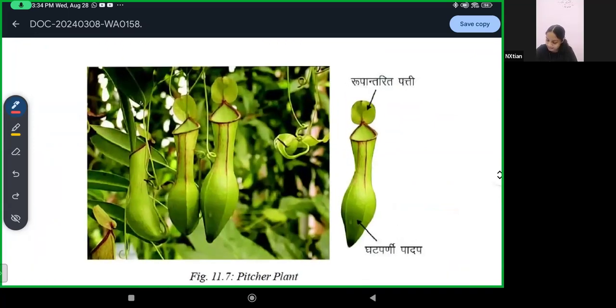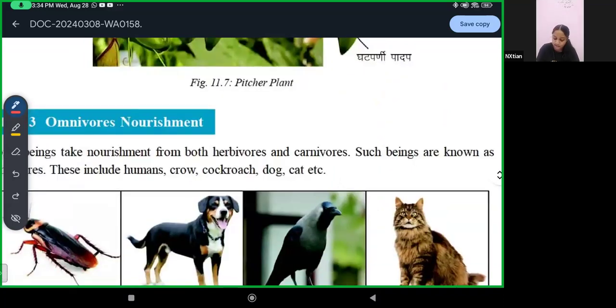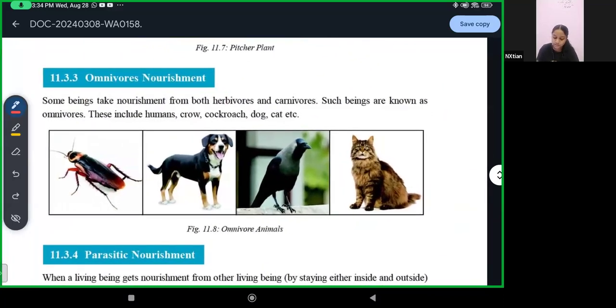Can you see this is the trap? There's one orchid also, which is like this, but that one closes. So in this one, when the insect comes in, inside it, this cap thing closes, and here it gets digested. Okay, so like this.